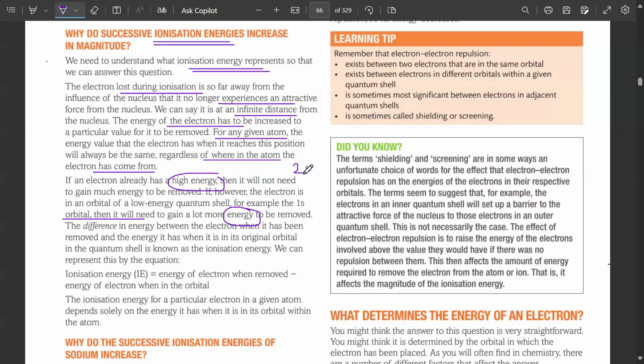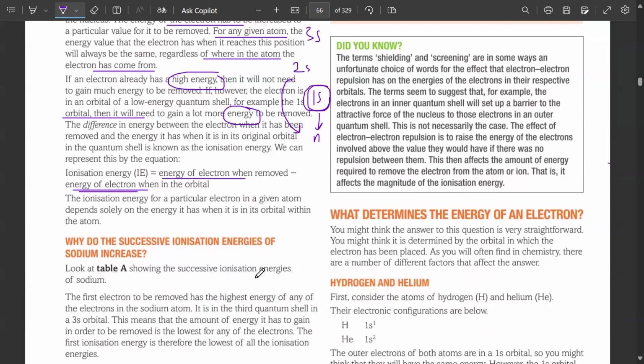अगर आपने 2s से रिमूव करना है या 1s से रिमूव करना है, ऑब्वियसली 1s में आपको ज्यादा आयनाइजेशन एनर्जी लगेगी बिकॉज वो न्यूक्लियस के ज्यादा क्लोज है. 2s is very far away from the nucleus and 3s would be even further away from the nucleus. So ionization energy is equal to the energy of the electron when removed minus the energy of the electron when it was in the orbital, and it depends on the energy and how far it is from the nucleus, what energy level shell it is in actually.